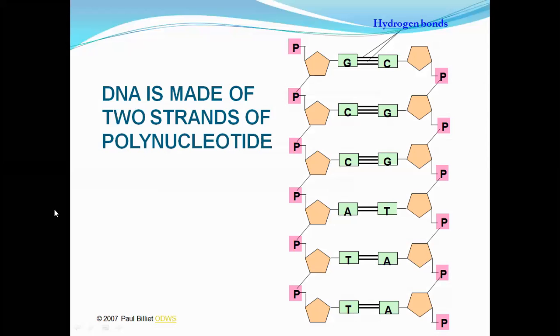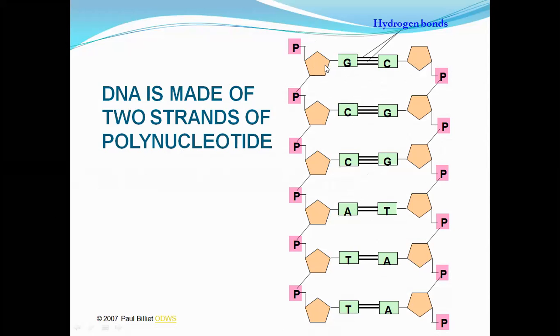So see here, DNA is made of two strands of polynucleotide. This is one strand, and this is another strand. The two strands are joined by hydrogen bonds. G pairs with C with three hydrogen bonds, and A and T pair with two hydrogen bonds. The pairing is like this, so this becomes a ladder.